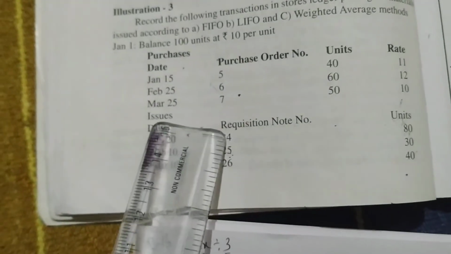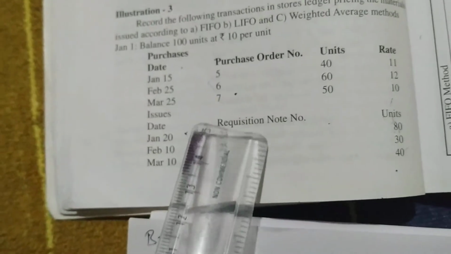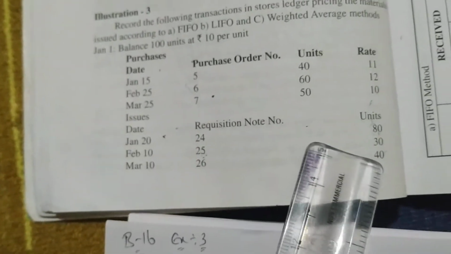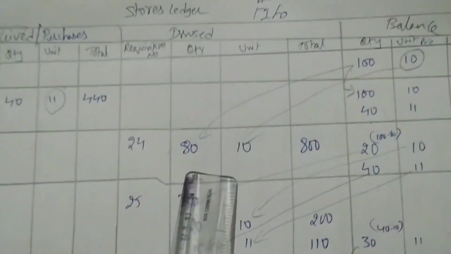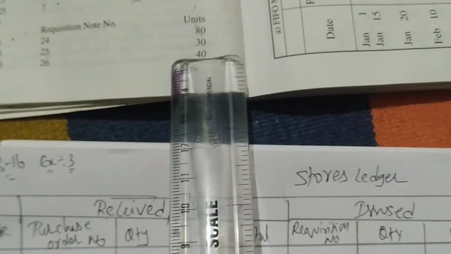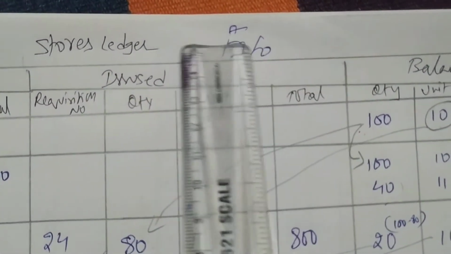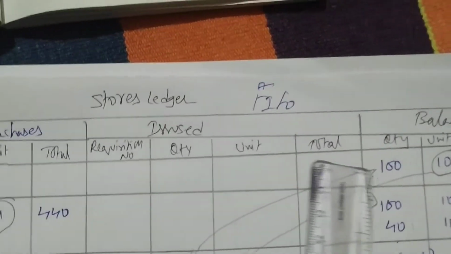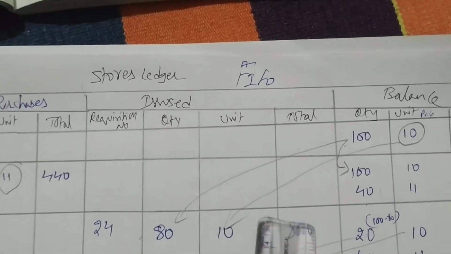He is saying these are issues: January 20 we issued, February 10th we issued, March 10th we issued. So you have to follow the sequence. On January 20 they issued 80 units, requisition order number 24. But the issue price is not given. So we are doing the FIFO method, first in first out. Which has come first will go out first. So from 100 you have given 80, the price will be 10 rupees, so you take 800.